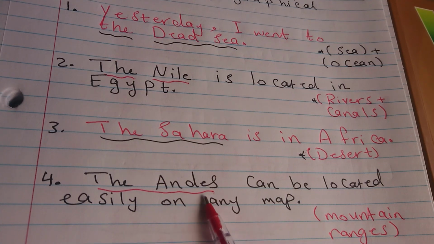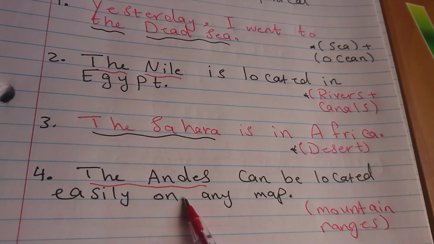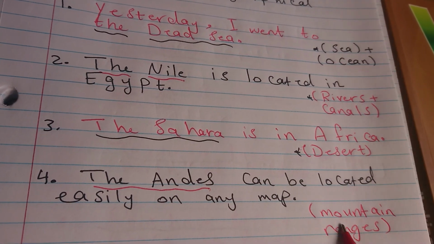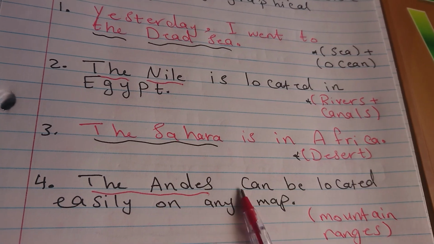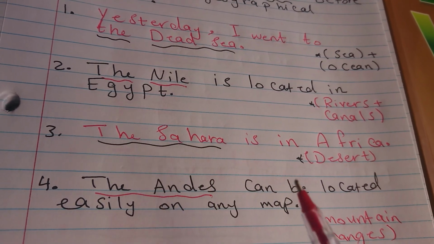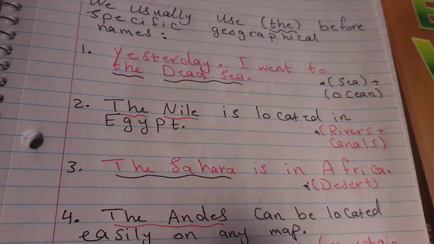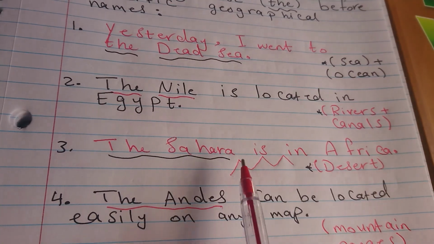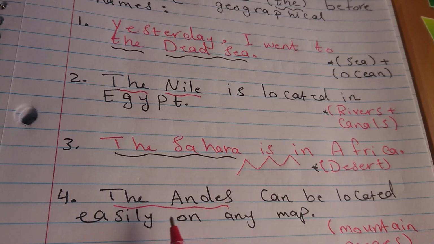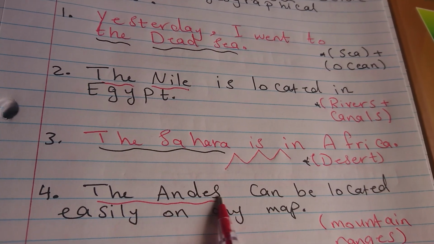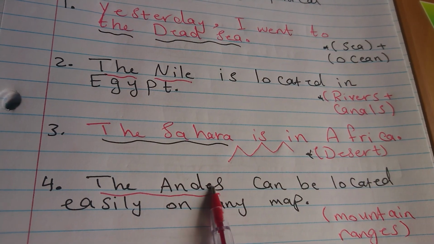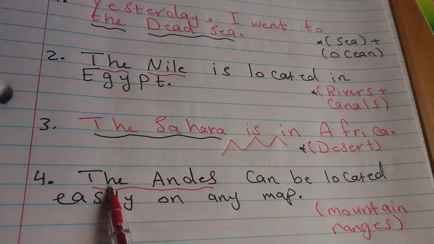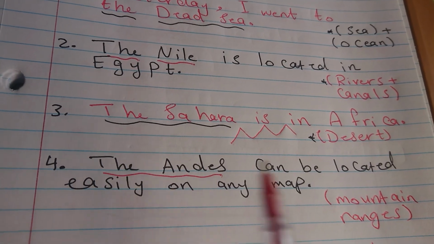The Andes are ranges of mountains. They are not one mountain, they are more than one summit, like this example here. So when we have more than one summit, we use the name of the mountain range, and we use the definite article the.